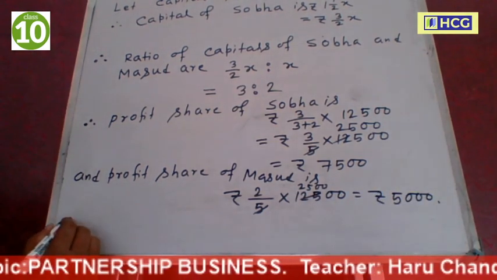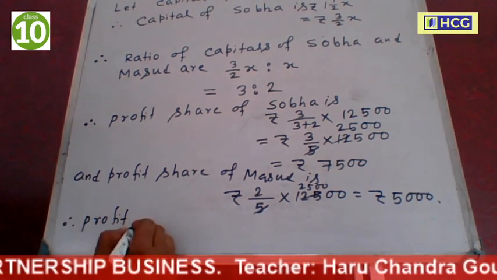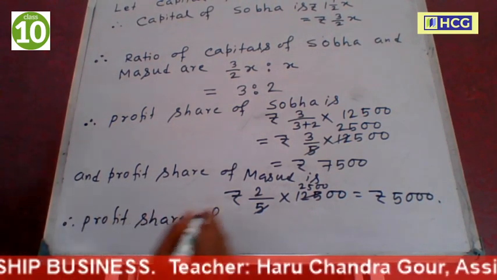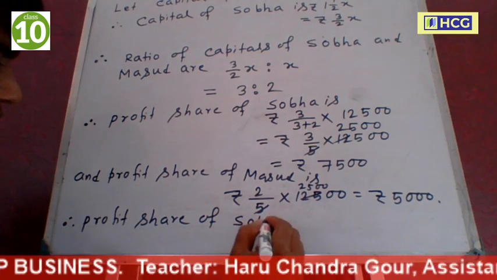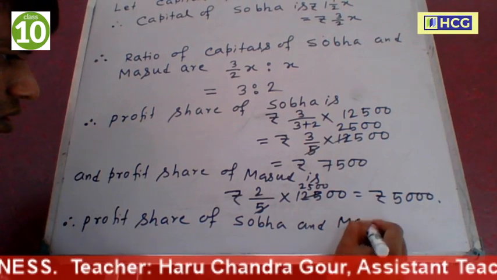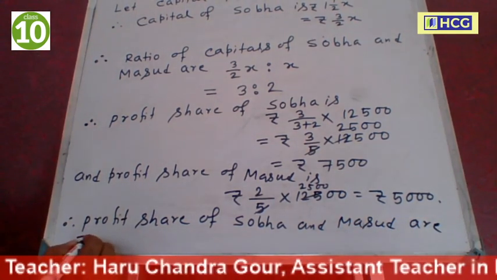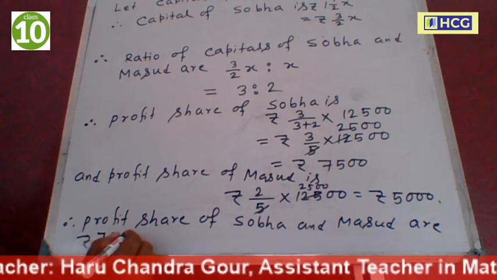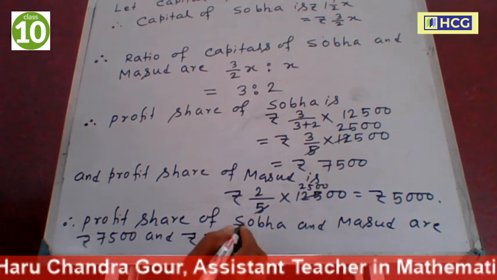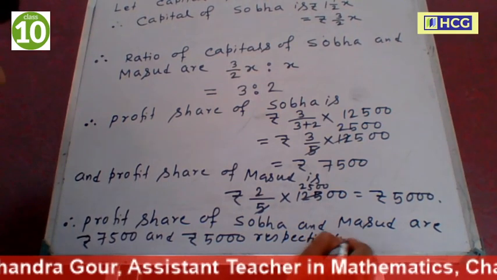So therefore, the profit shares of Shobha and Masood are rupees 7,500 and rupees 5,000 respectively. This is the answer.